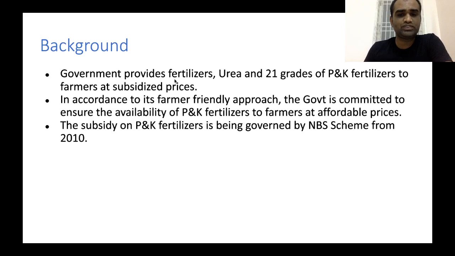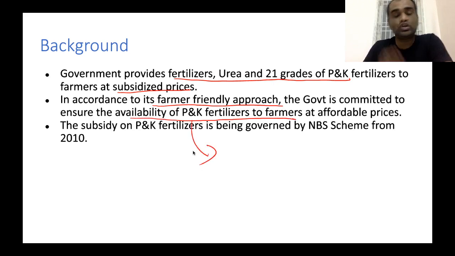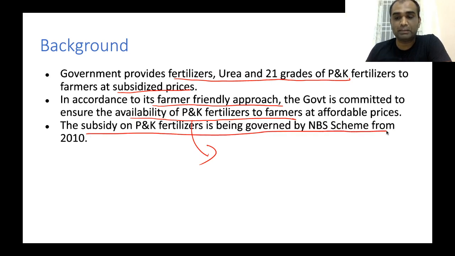Now, the government provides urea and 21 grades of PNK fertilizers to farmers at subsidized prices. In accordance with its farmer-friendly approach, the government is committed to ensuring availability of PNK fertilizers to farmers at affordable prices. To make sure that PNK fertilizer is also available to farmers at subsidized prices, the NBS scheme was used. The subsidy on PNK fertilizers has been governed by the NBS scheme from 2010 onwards itself.